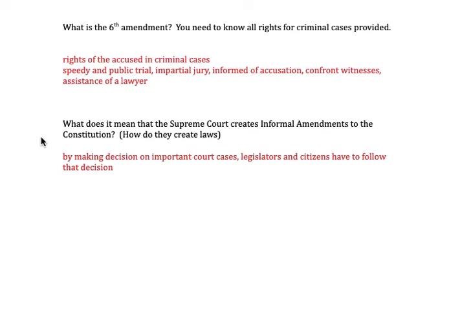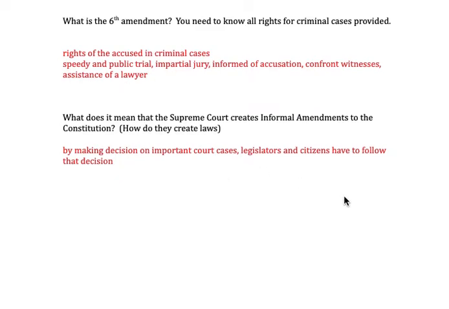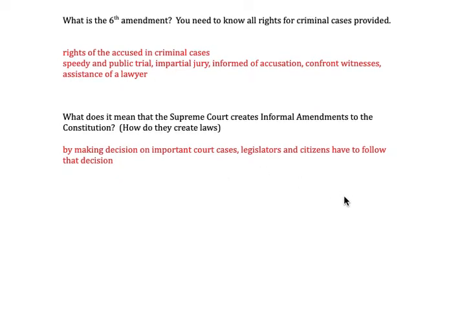What does it mean that the Supreme Court creates informal amendments? And last thing here, how do they create laws? So the Supreme Court will make a decision on an important topic, and the government then has to follow that as if it was an actual law.